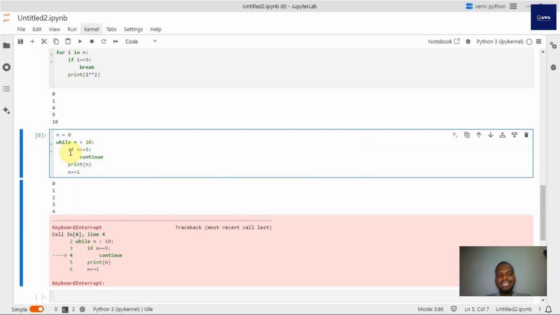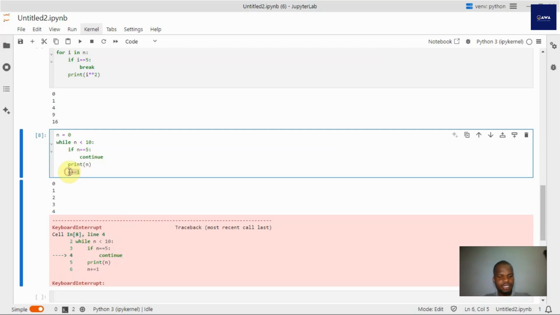So n is going to be continually 5. Remember we said that continue is when once this condition is true, skip the rest of the block of code and go to the next value. The next value is supposed to be 6. However, the place where we put our increment is not going to be able to get there. So n is always going to be 5.